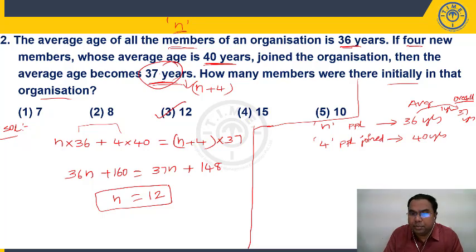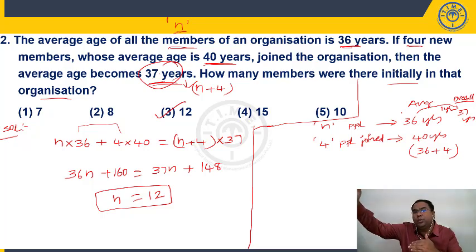Now see here, 4 people have joined, and their average is 40. Let's say these 4 people's average was 36. Your group average is 36. The new 4 people getting added to the group have an average of 36. That means your overall average should stay 36. It won't change. When the average is the same, it will not vary. When will it vary? When the group being added has an average more than the group average or less than the group average, then your average is going to change.